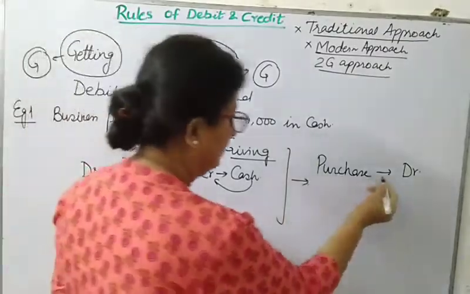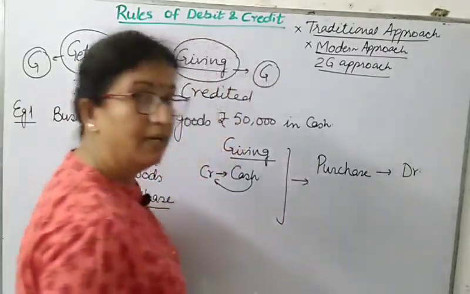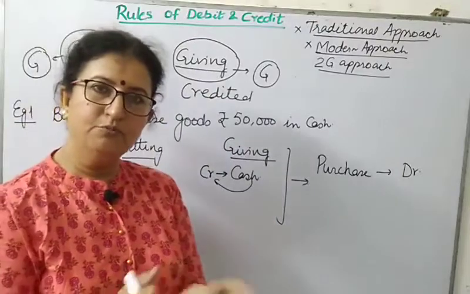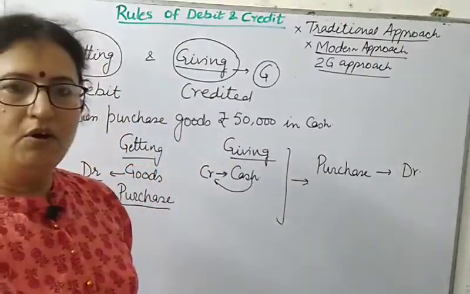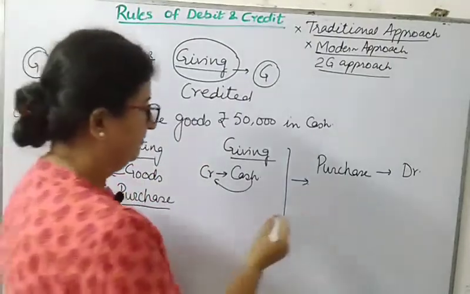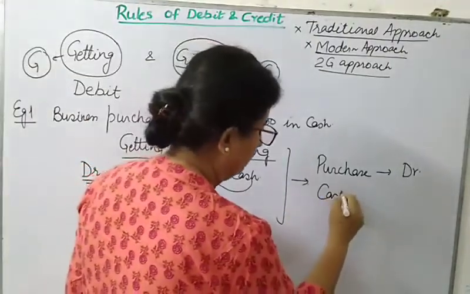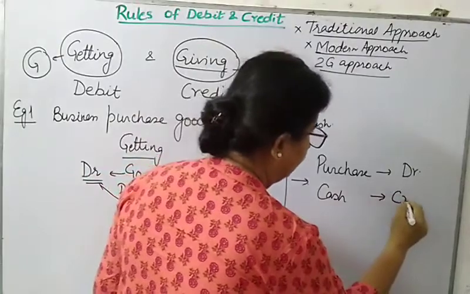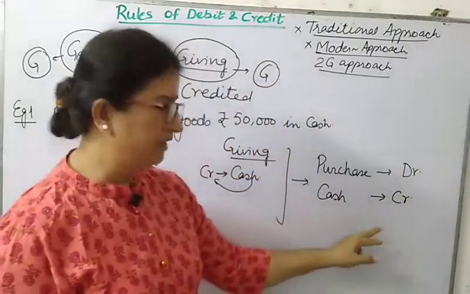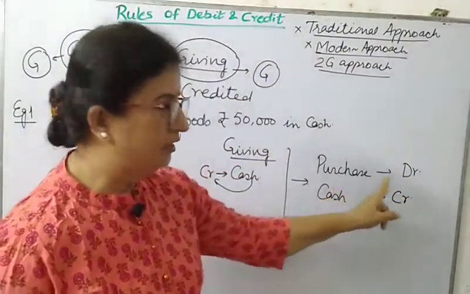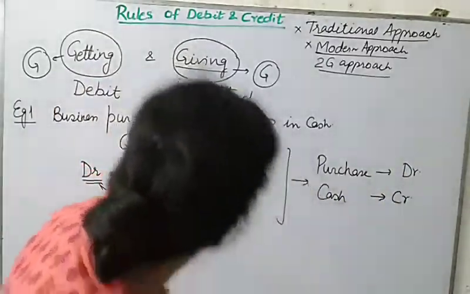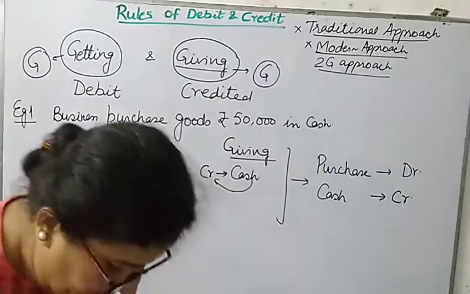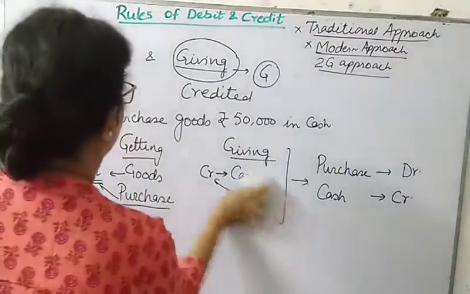The first aspect is purchase will be debit, and you know that debit and credit both should be equal, because we are following the system of double entry bookkeeping. So cash will be credited. But formally, if you want to make the journal entry, it will be purchase account debit to cash. Now let us apply the same rule on a different kind of transaction.